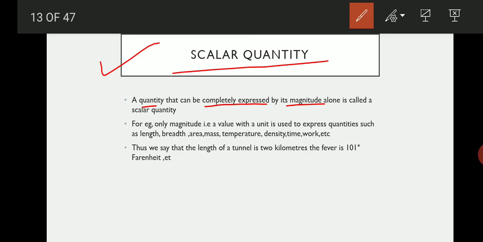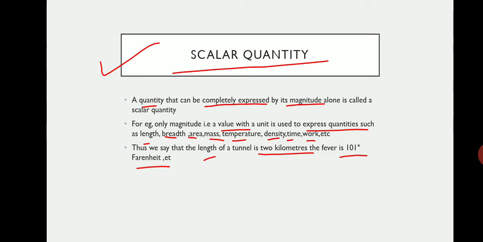For example, a value with a unit is used to express quantities such as length, breadth, area, mass, temperature, density, time, work, etc. Thus, we say that the length of a tunnel is 2 kilometers. The fever, that is temperature, is 101 degrees Fahrenheit, etc.